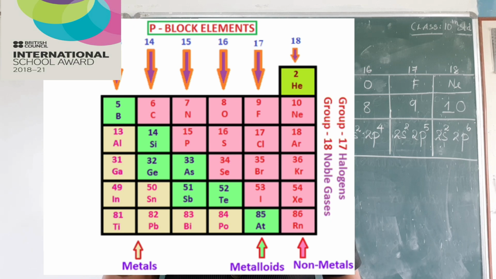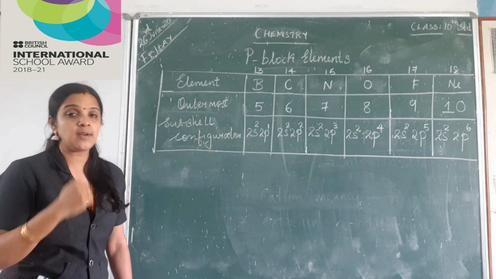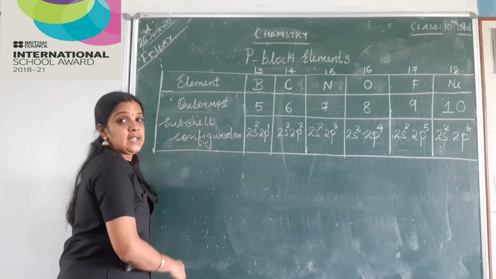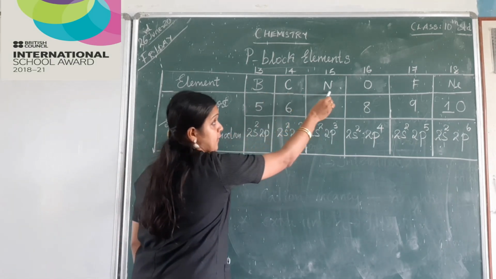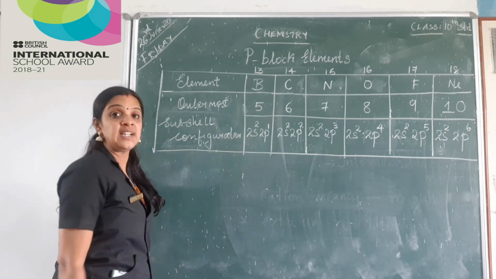Now, the most important characteristic features. Yes. If you recollect, S block elements have low ionization energy, and P block elements, when you compare with S block, definitely have a high ionization energy. Now, before talking about ionization energy, I want you all to closely look at the table drawn on the board. These are the elements from 13, 14, 15, 16, 17 and 18, that is from boron till neon.